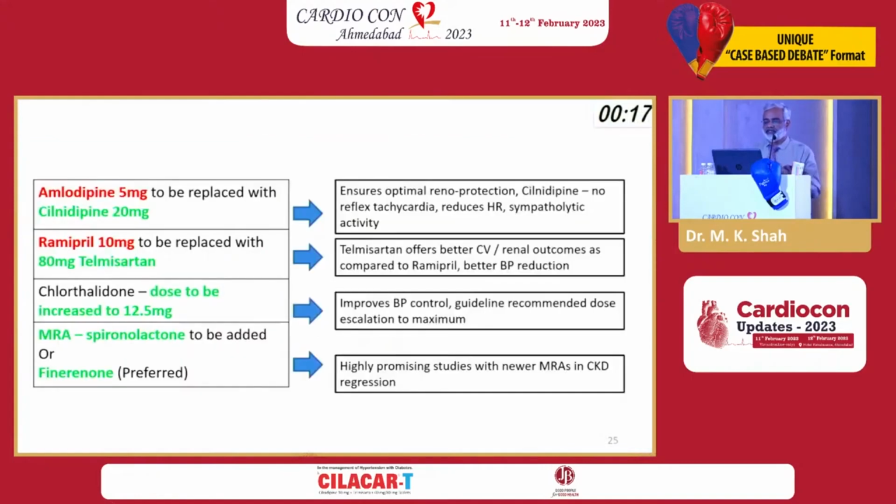So this was my contention. Amlodipine changed to cilnidipine 20 milligram. That will ensure optimal renoprotection, surrogate markers, reduction in reflex tachycardia, reduction in heart rate, reduction in sympathetic activity. Ramipril to telmisartan will improve the blood pressure control as well as chronobiology in the last 6 hours. Chlorthalidone definitely needs to go up to 12.5. Of course, it's a CKD patient, so it is going to require monitoring.